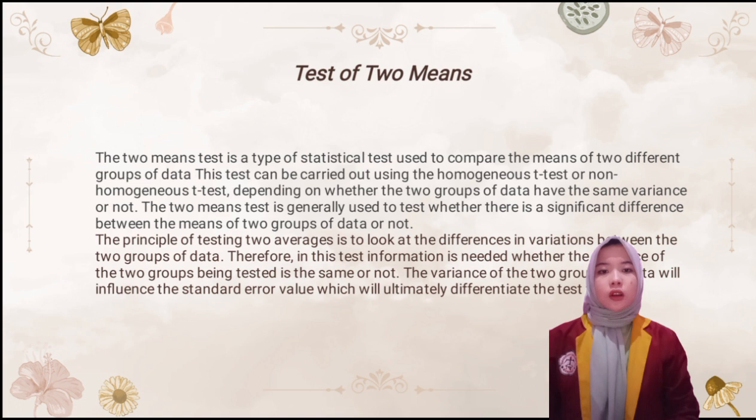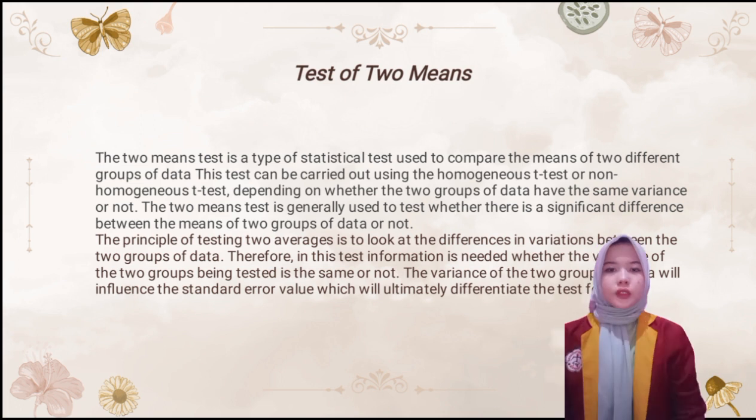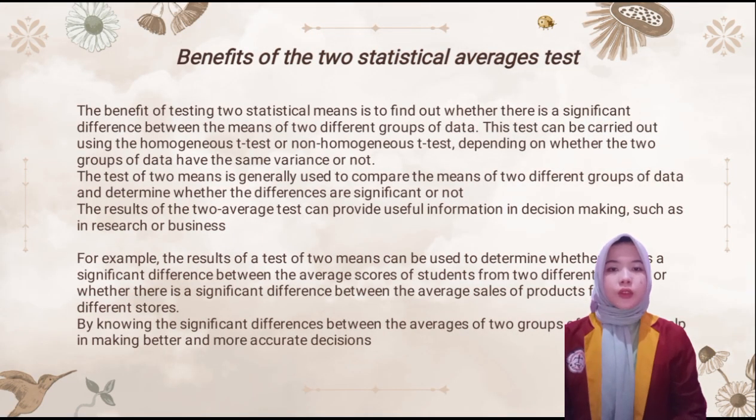The variance of the two groups of data will influence the standard error value, which will ultimately differentiate the test formula. The benefit of testing two means is to find out whether there is a significant difference between the means of the different groups of data.